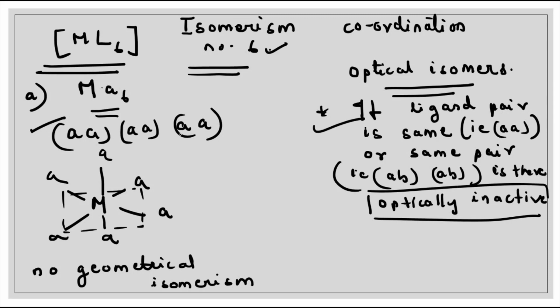So based on this, let us see. Here you can see that they have the same pair of ligand. So the complex will be optically inactive. The MA6 complex is optically inactive.